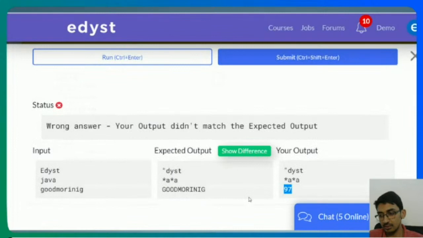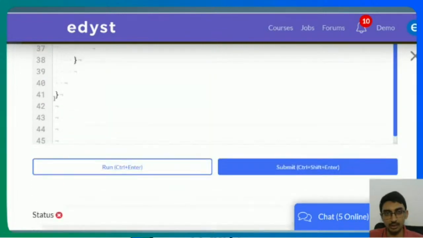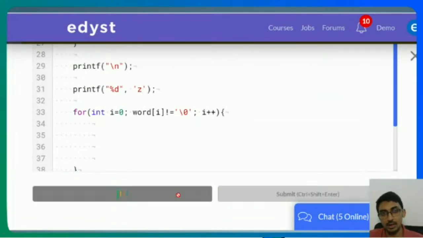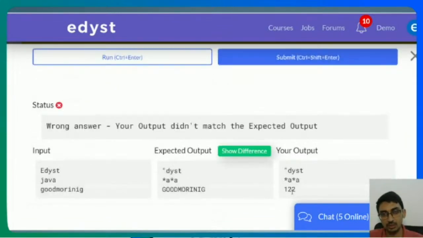I got 97 as the ASCII value of small a. Ideally you should remember it, but in case you forget, just use the compiler to get it. And the ASCII value of z is 122.